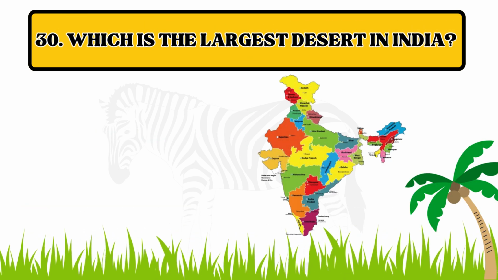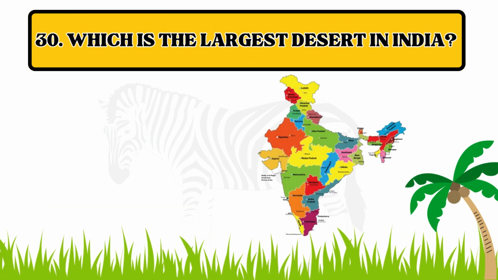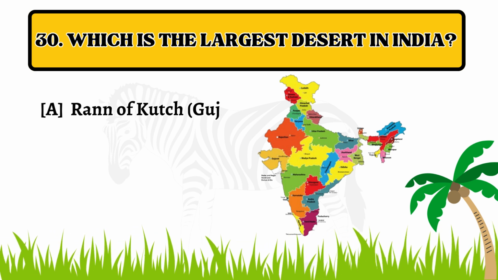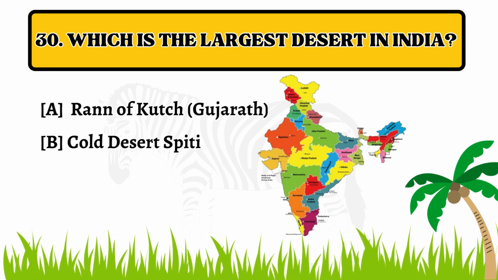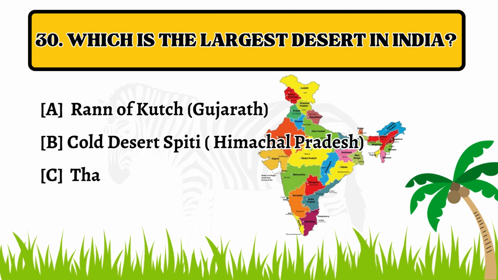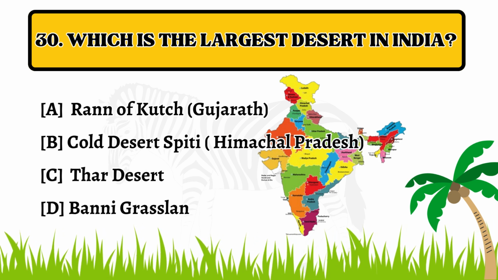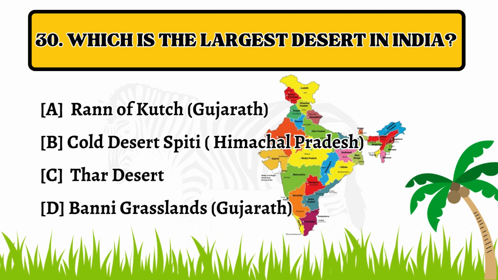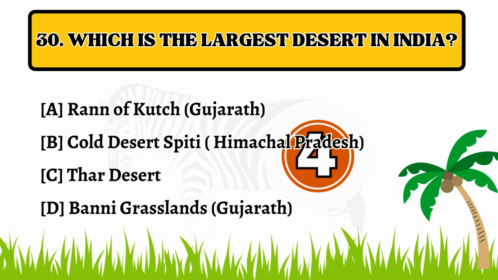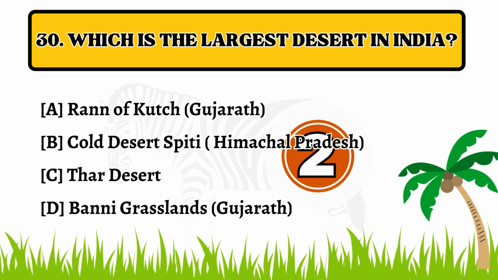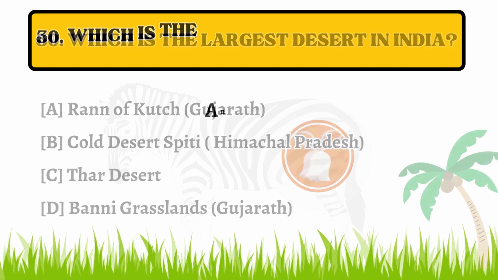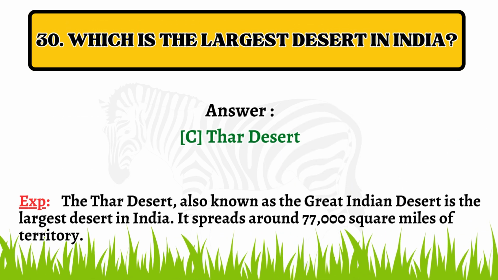Question number 30. Which is the largest desert in India? Option A, Rann of Kutch of Gujarat. B, Cold Desert Spiti of Himachal Pradesh. C, Thar Desert. D, Banni Grasslands of Gujarat. The correct answer is option C, Thar Desert.